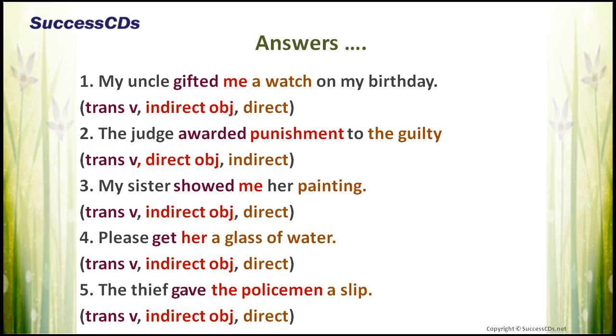My sister showed me her painting. Showed here is transitive verb. Me is indirect object. Painting is the direct object here. Please get her a glass of water. Her is indirect object here. Get is a transitive verb and a glass of water is direct object. The thief gave the policeman a slip. Gave here is transitive verb. The policeman is indirect object and a slip is direct object.